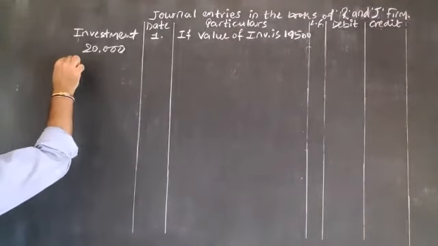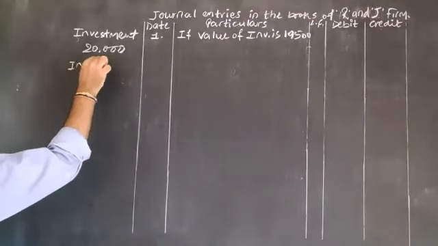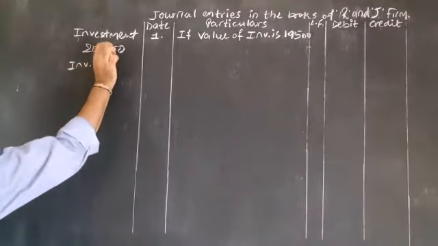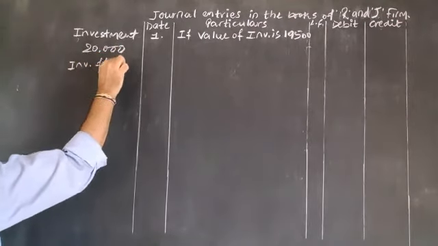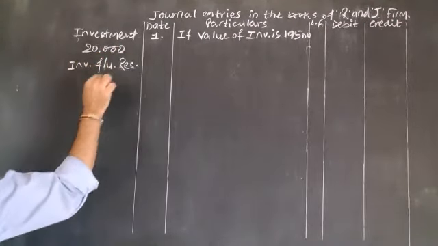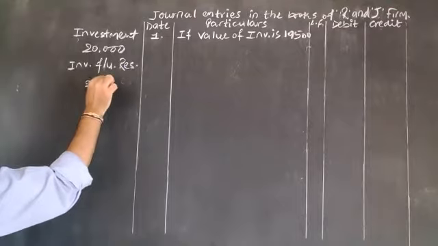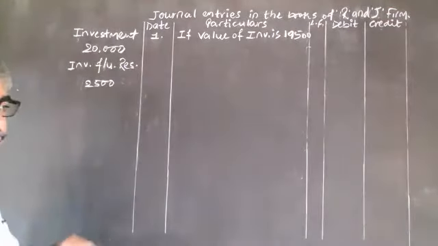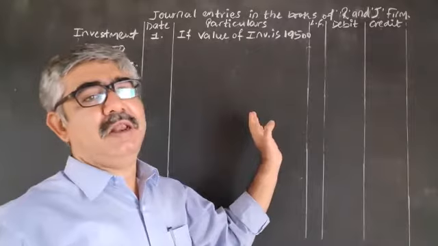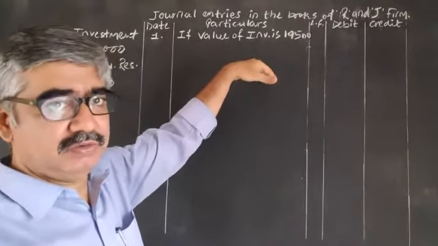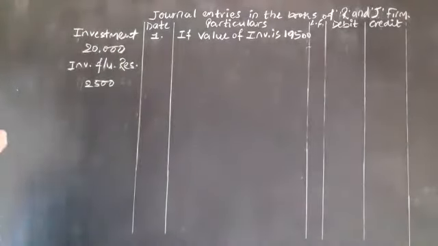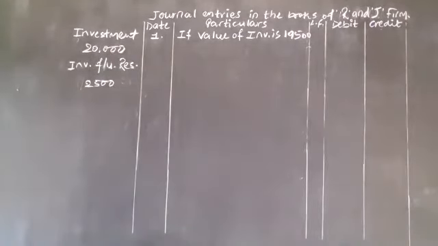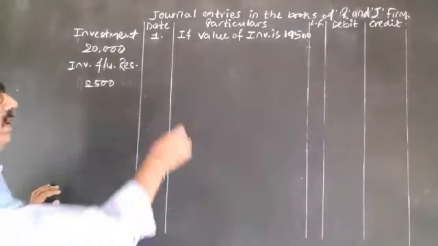The balance of investment fluctuation reserve is 2,500. Now, here the value of investment is reduced by 500. Okay? Let me do the entry first.